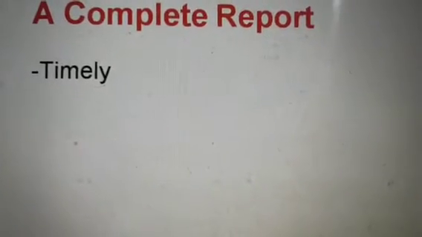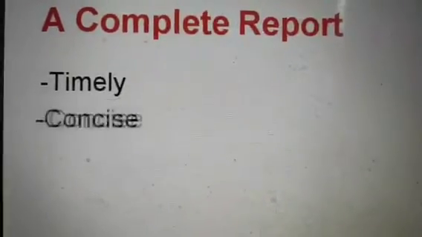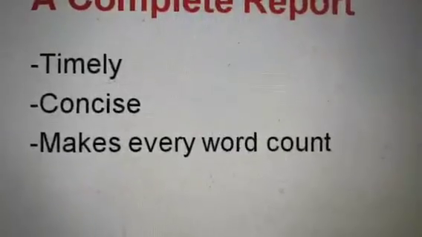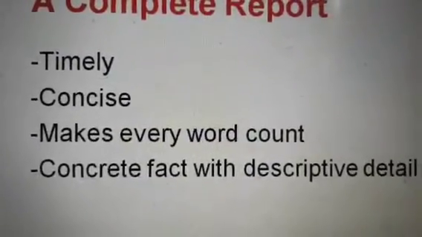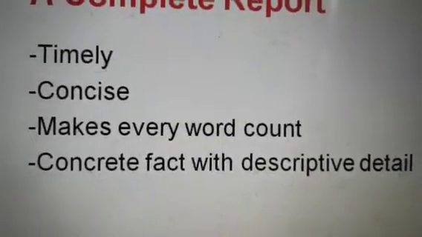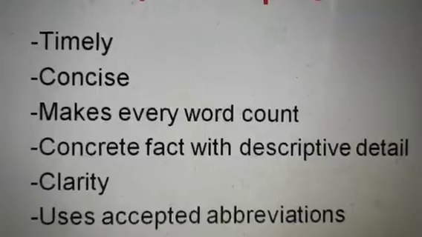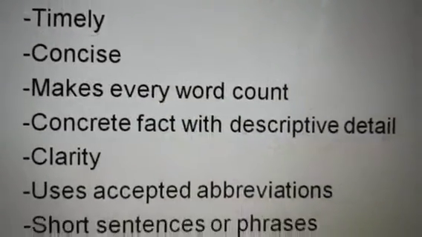And what is a complete report? So a complete report consists of timely, concise, makes every word count, concrete fact with descriptive detail. There should be clarity. There should be use of accepted abbreviations.